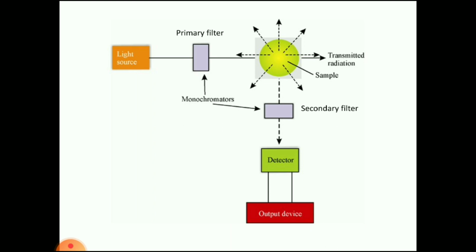What is the function of the primary filter, and what is the function of the secondary filter? The primary filter filters the light which is required by the sample solution. The secondary filter only filters the emitted light. Some scattered light and transmitted light will be there, so it filters the light and is permeable only to the emitted light. Then it reaches the detector.